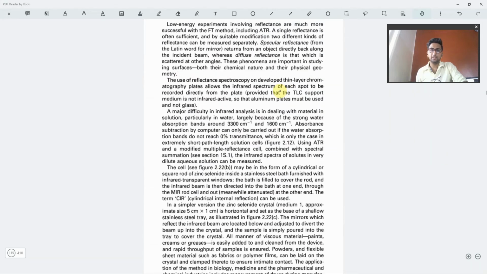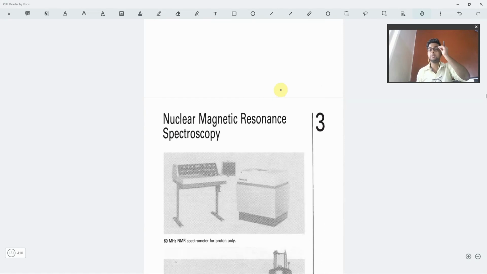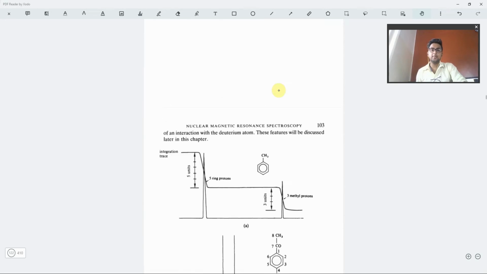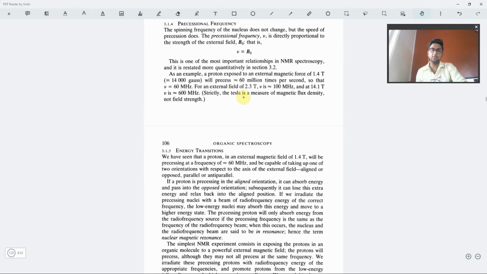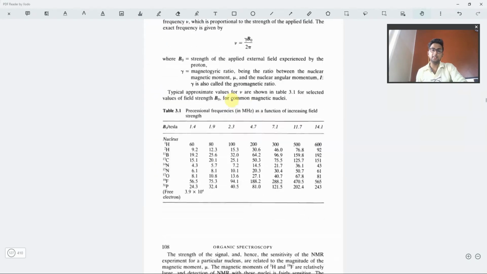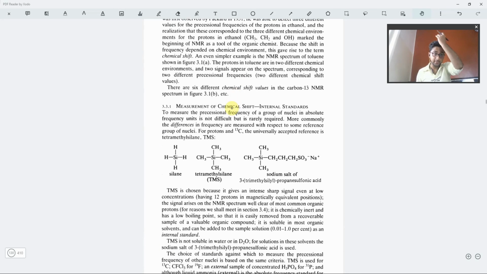Questions are given, obviously. So this is the supplement part, so we won't be looking into that. Then we have the NMR part. We have proton NMR, how NMR works, the precision, frequency, the energy, the theory about the NMR. We have the chemical shift, the measurement, the standards. Normally the standard taken is TMS, trimethylsilane.